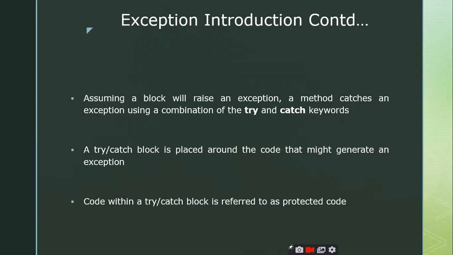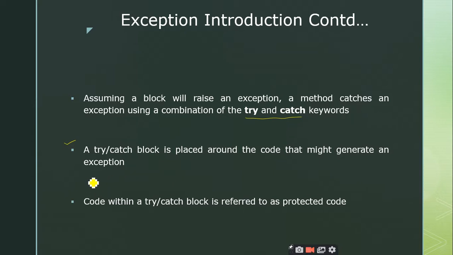This is the same thing we discussed in the earlier slide. Assuming a block will raise an exception, a method catches an exception using a combination of try and catch keywords. When you have an exception, it should be thrown and caught by the catch block. A try catch block is placed around the code that might generate an exception.